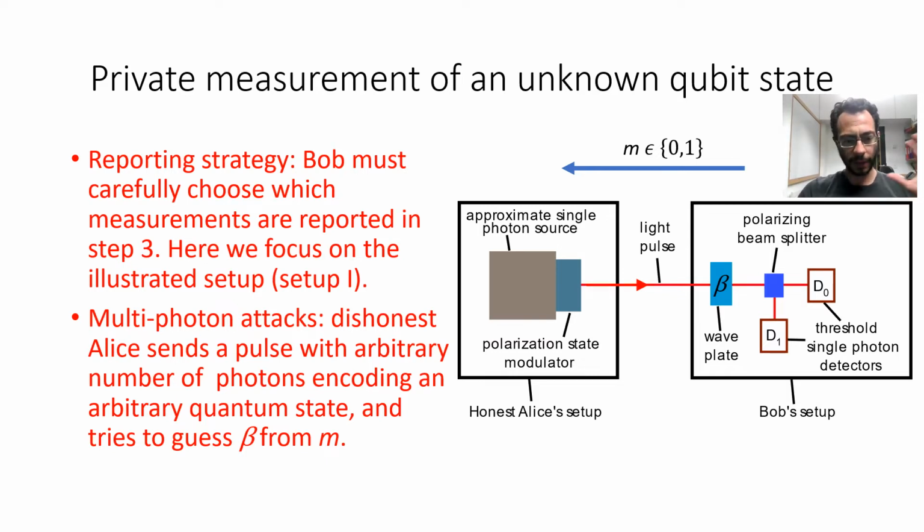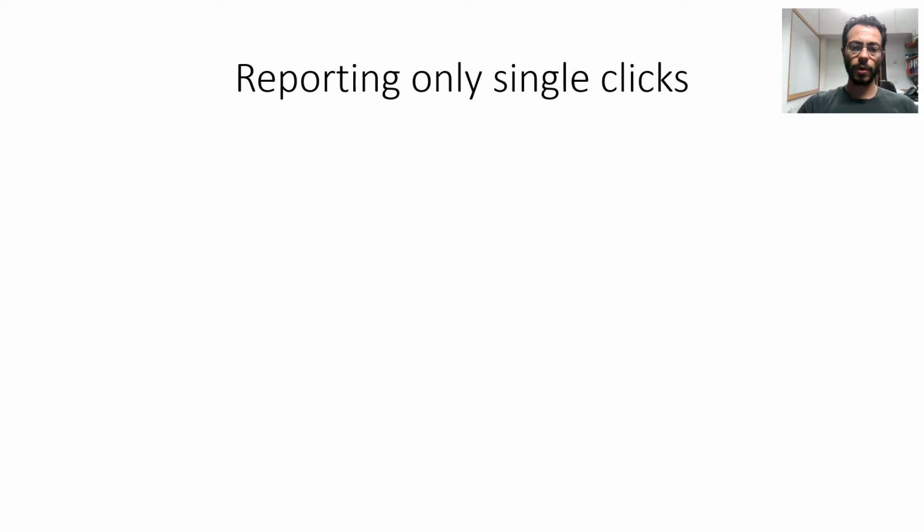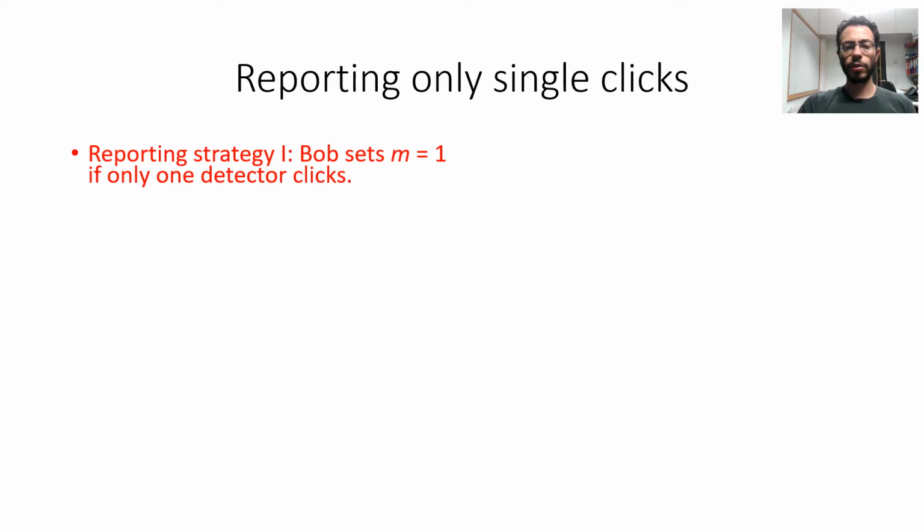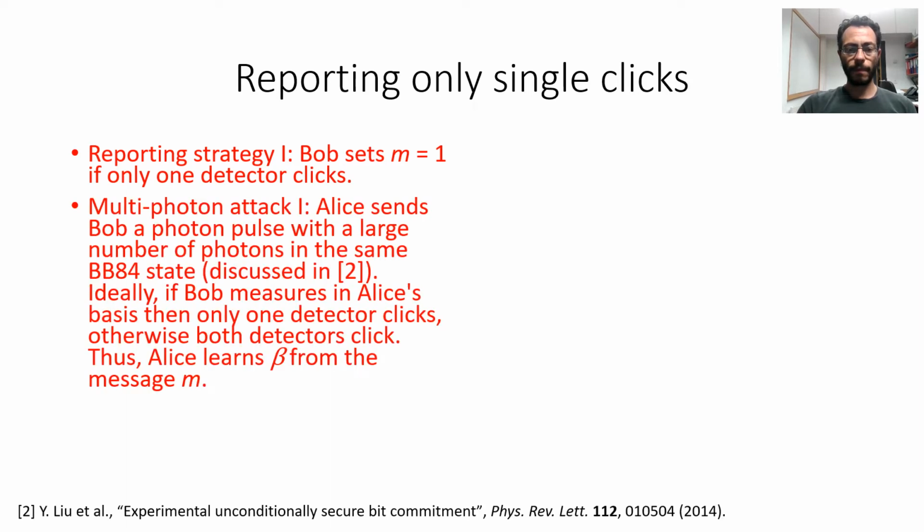In the following, I will describe some particular reporting strategies and the multiphoton attacks arising in these strategies. So first, we have a simple reporting strategy in which Bob reports as valid measurements only those in which one detector clicks. This would seem a natural strategy, but it opens up the possibility for Alice to implement the following attack that we call multiphoton attack 1.